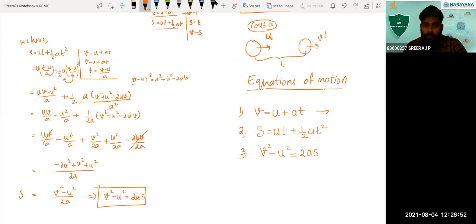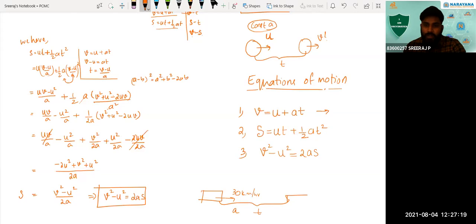For example, we have a car moving with suppose 30 kilometer per hour speed. You are giving a constant acceleration a for this car, that is, you are pushing the accelerator constantly, not increasing the acceleration, and this acceleration you are giving for a time t.